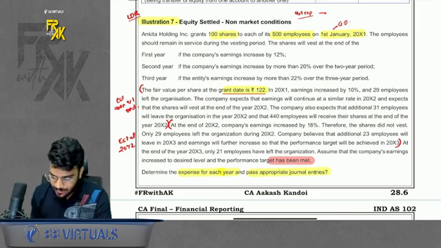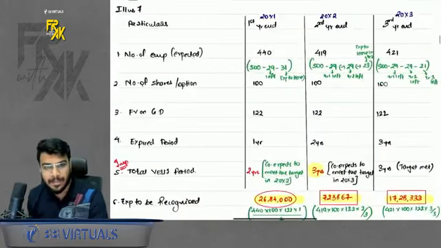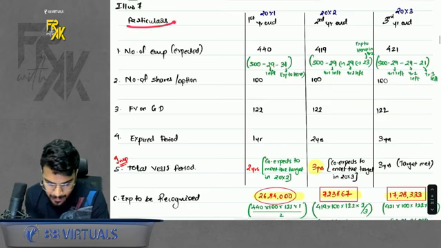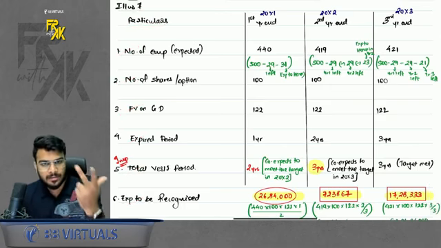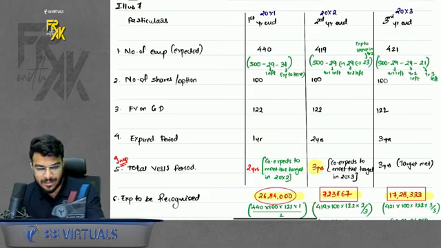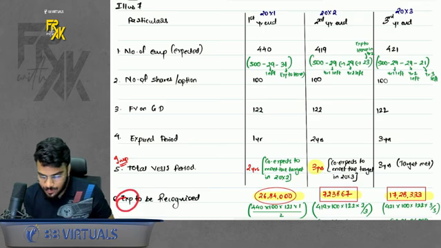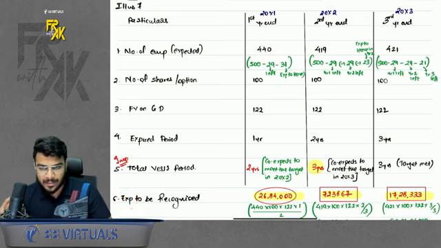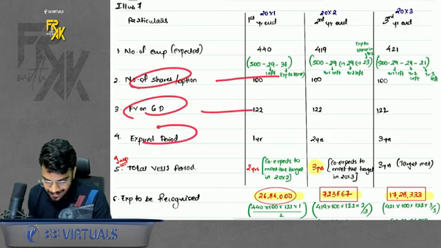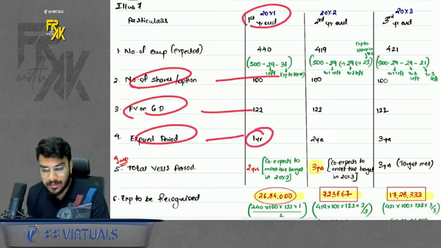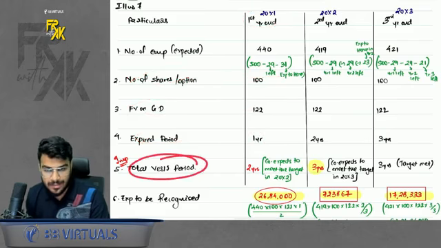First of all, to solve this, we prepared a simple table. In this table, in the particular columns, just write each and every element of the formula: employees, shares, grant date fair value, expired period, total vesting period, and then you will get the expense. So the number of employees you are already told, we take the expectation also. Then the number of shares is given, and the grant date fair value we take. Now the expired period is till year one end. 1 year is expired. What about the total vesting period?